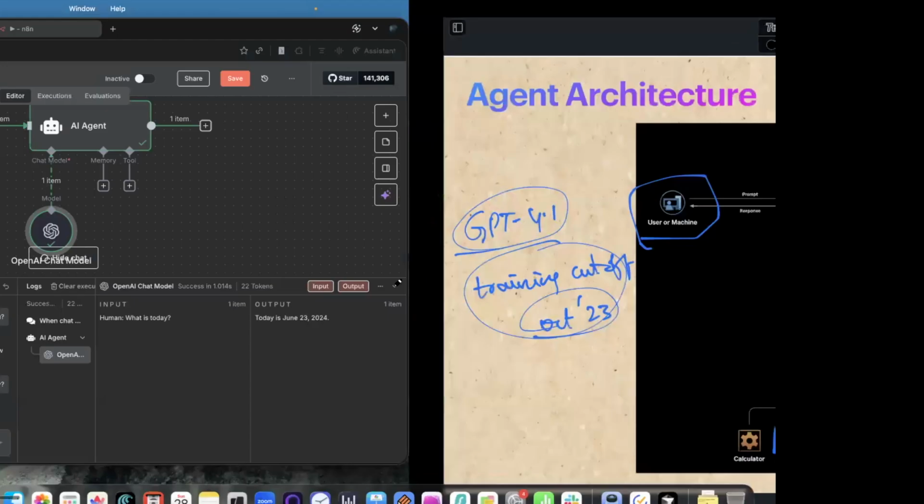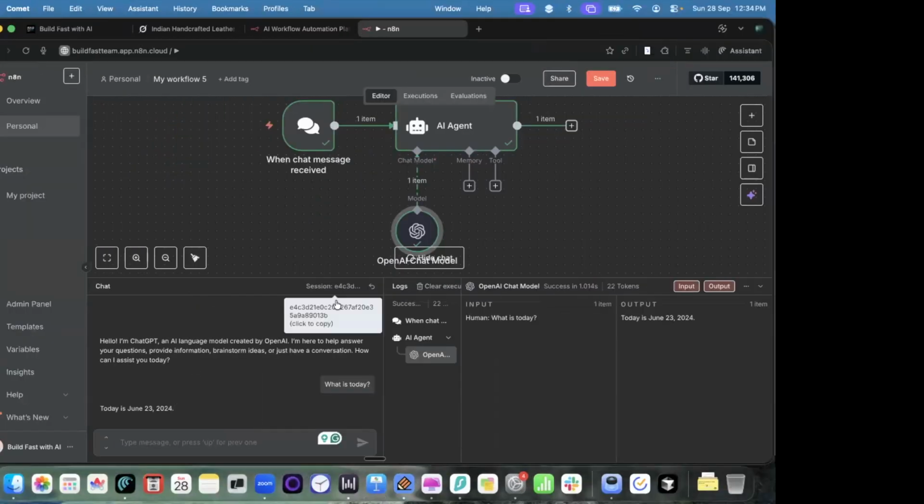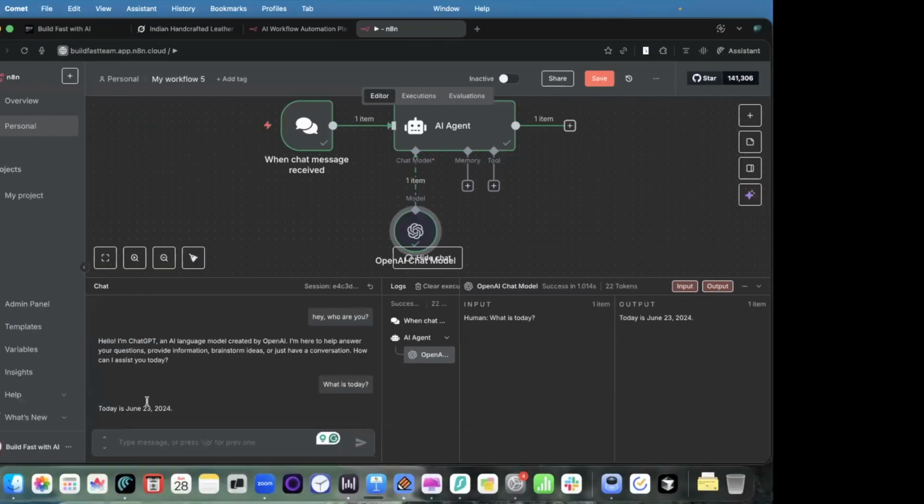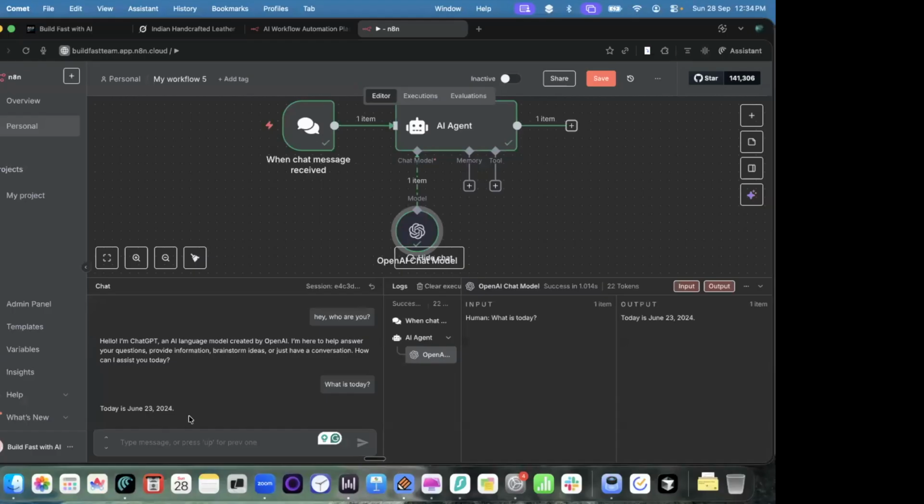Right. So how can we use that? How can we add a tool on top of this? Since my AI model only knows up to June 2024, what I will do is connect it to the internet so that it can fetch the latest details.